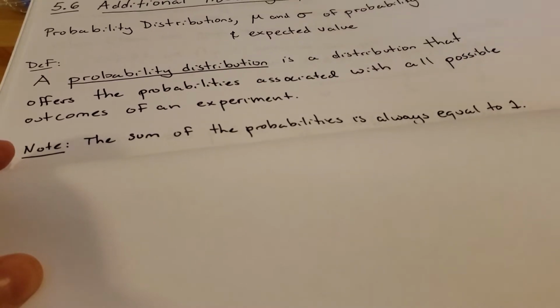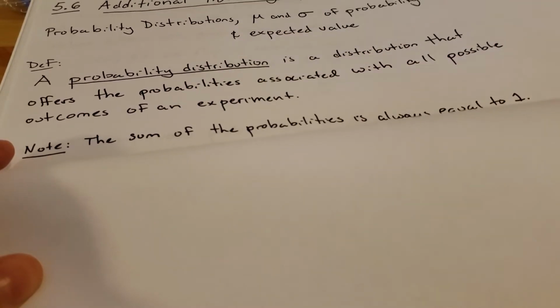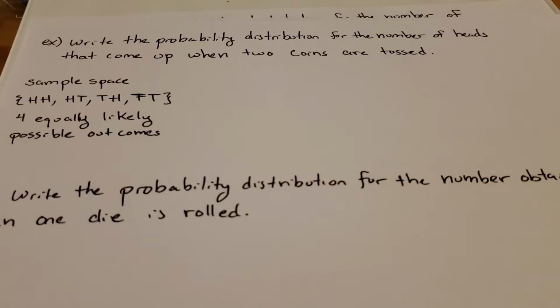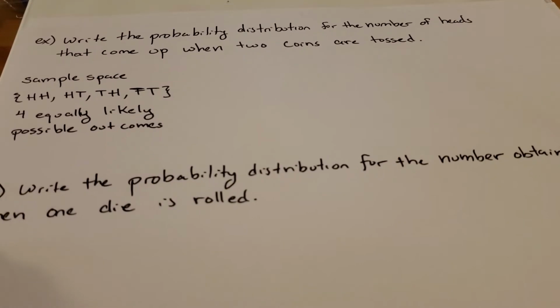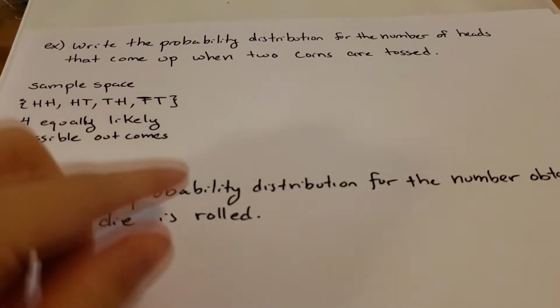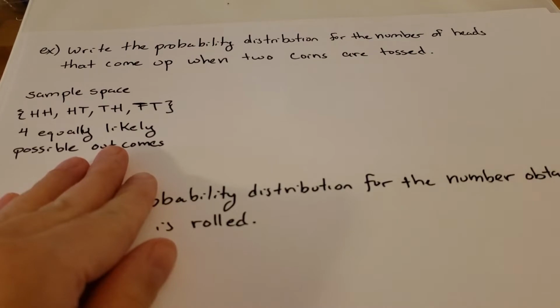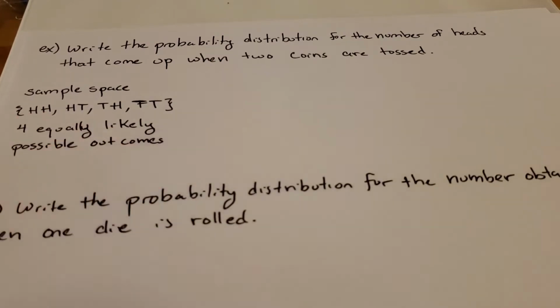Okay, so first we'll look at one example, and then we'll talk a little bit more about probability distributions. So let's say here we're being told to write the probability distribution for the number of heads that come up when 2 coins are tossed. The first thing that we would want to do is write out our sample space so we know all of the possible outcomes and then so we can find the probabilities of them.